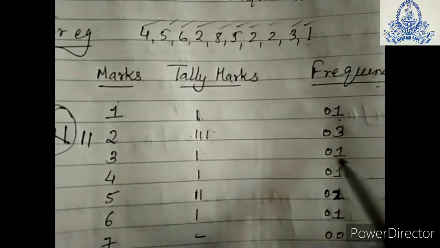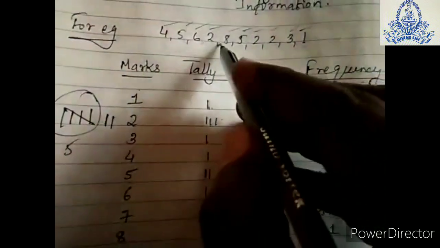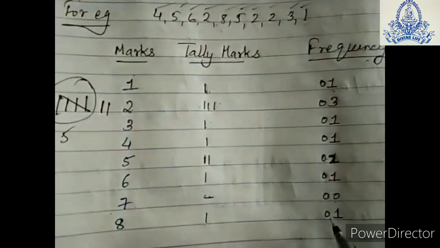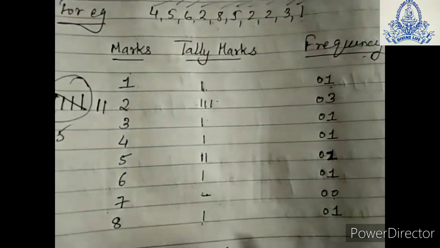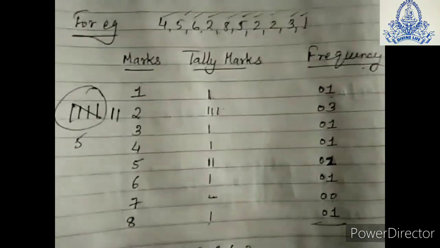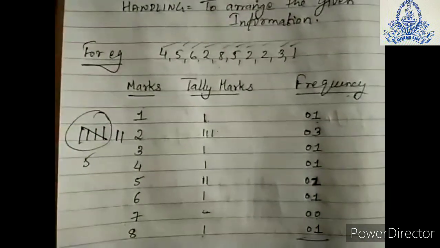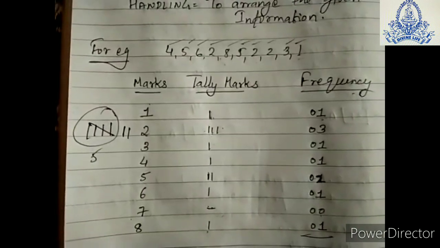Same way for 3 and so on. As 7 is not there, it is repeated no times, so we take 0. The highest number is 8, repeating only 1 time, so we write 1 tally mark and total frequency 1. This is one kind of sum which you will be solving in an exercise, so it will help you.